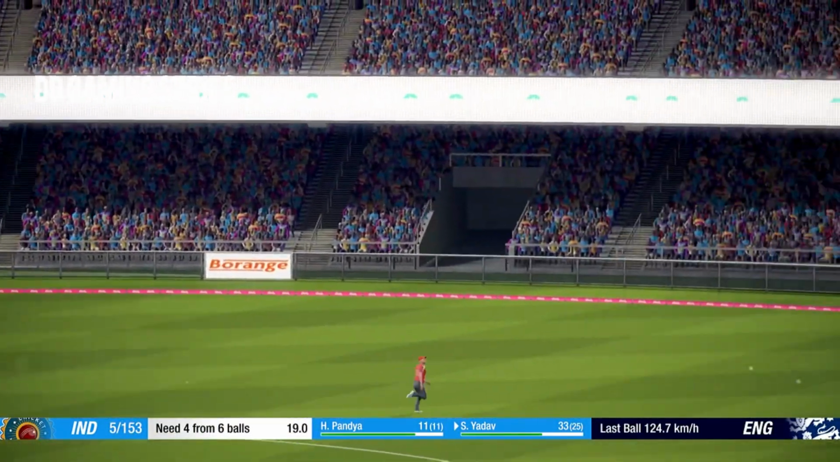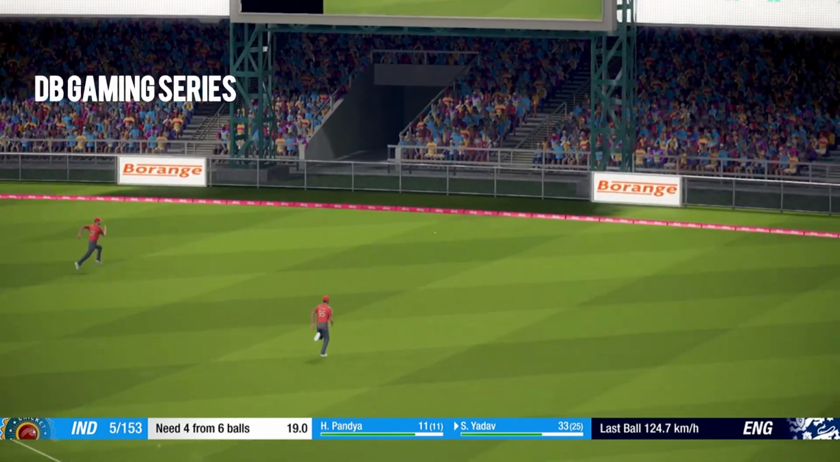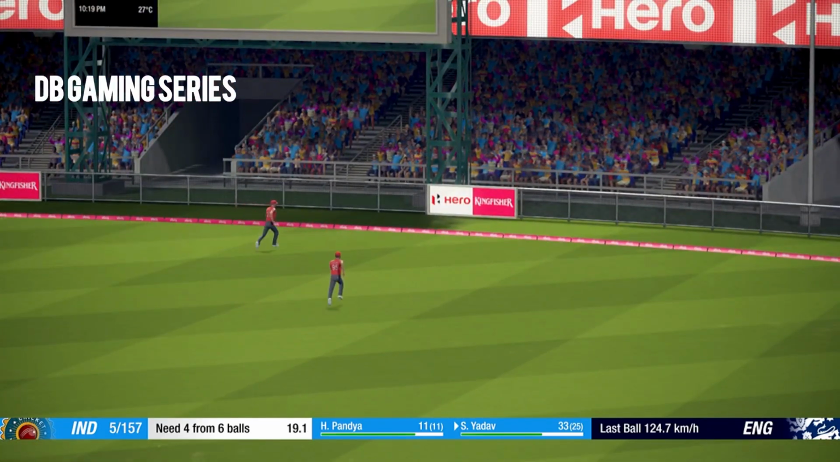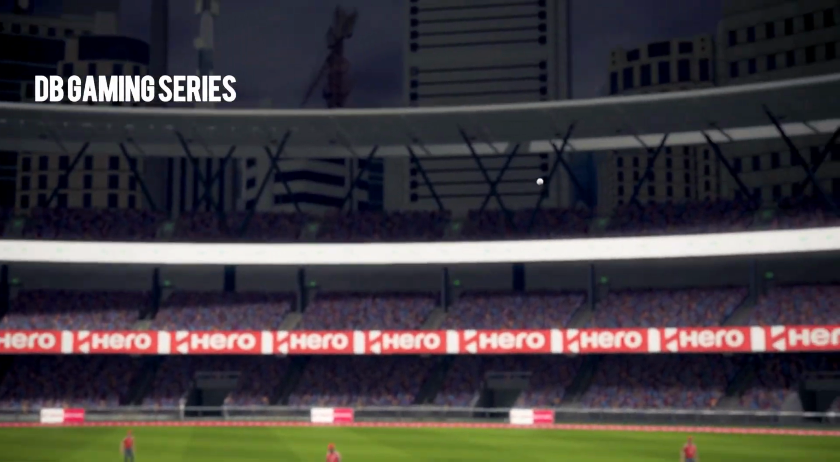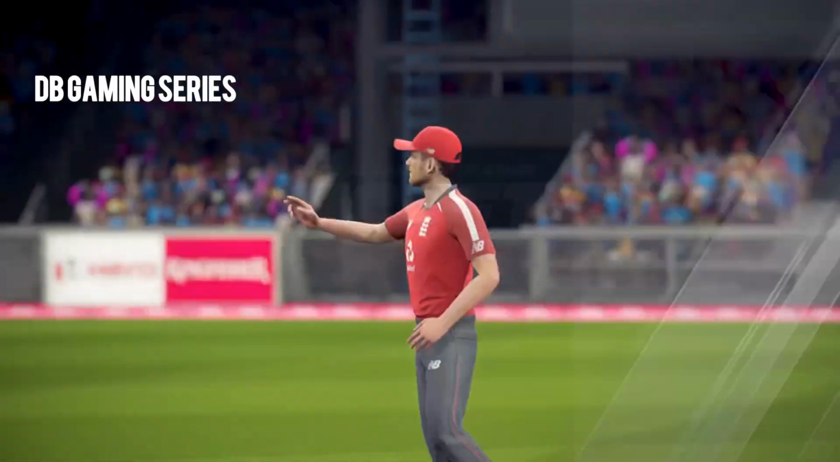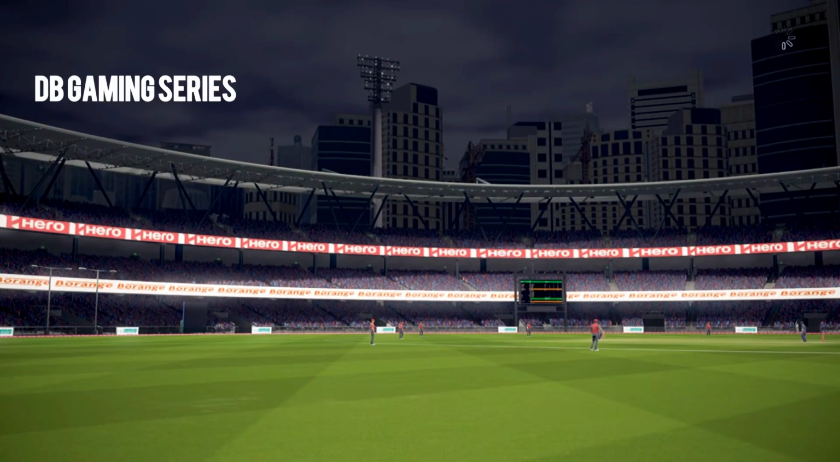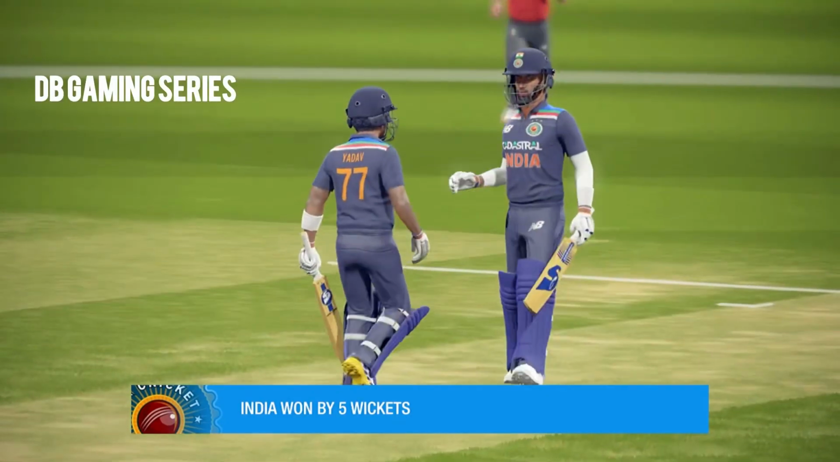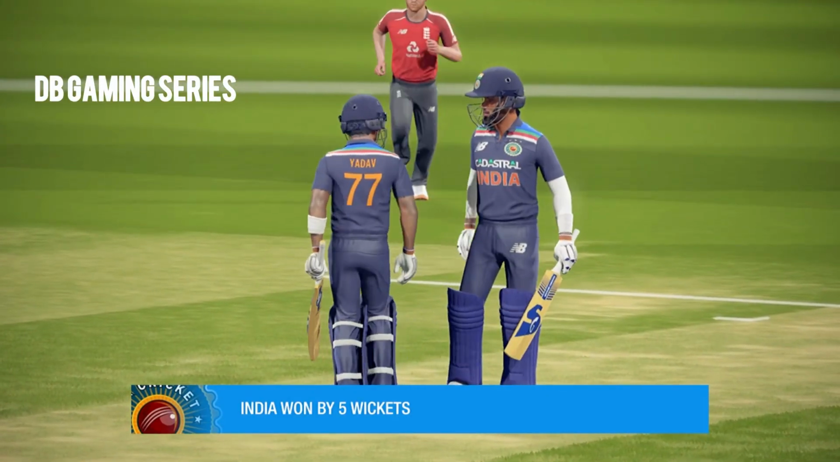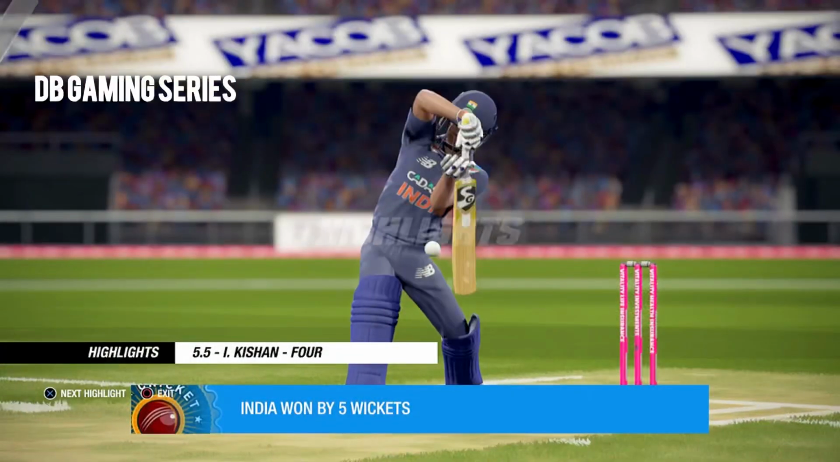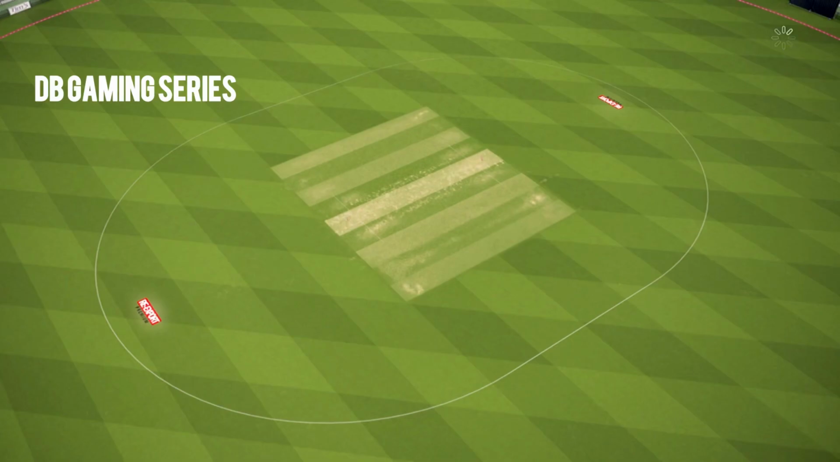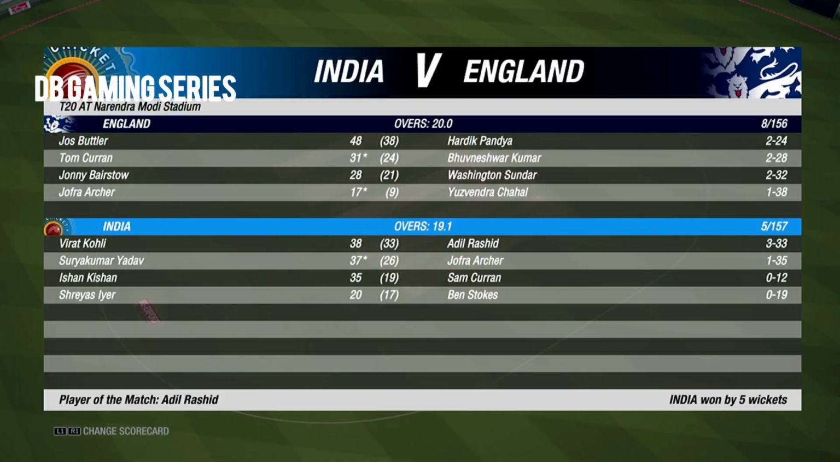Surya Kumar Yadav on strike and gets the winning runs in style. Short delivery punched away. And India have won the third T20 match as well in this 5-match series, which means they have won this series, the T20 series, the DB Gaming series. India have won the match by 5 wickets. Well played to all the teams, but India were the better team on this day, especially Virat Kohli and Hardik Pandya, Bhuvaneshwar. Every bowler, every batsman did their best, and they have won the game.